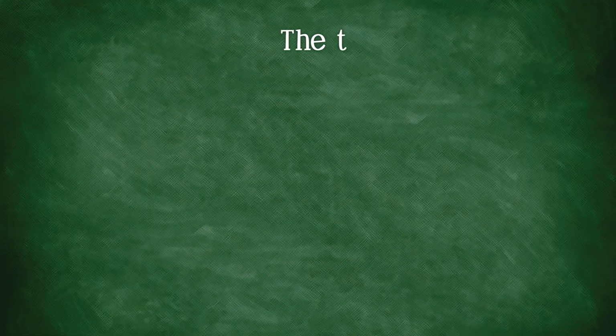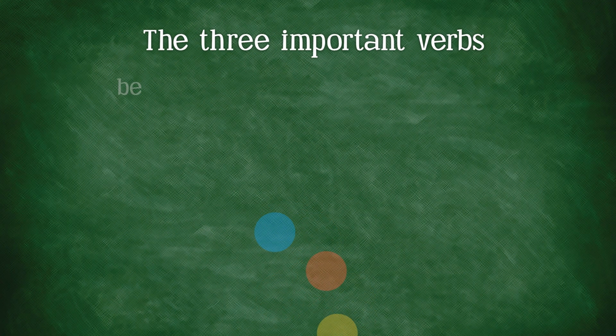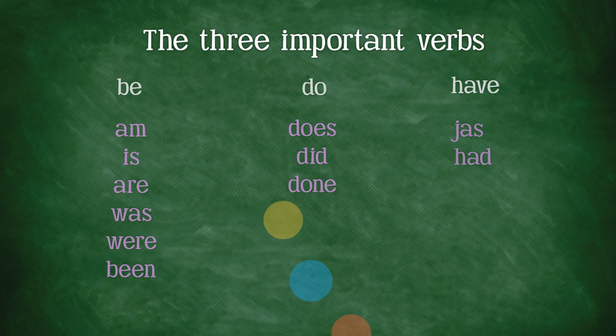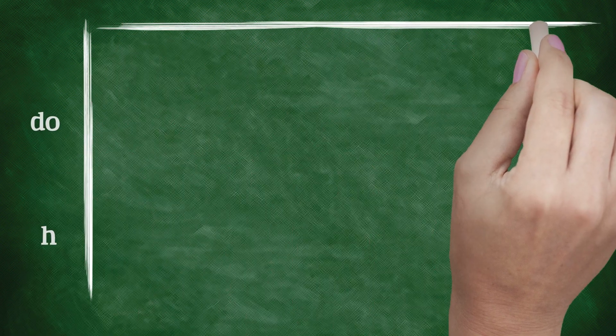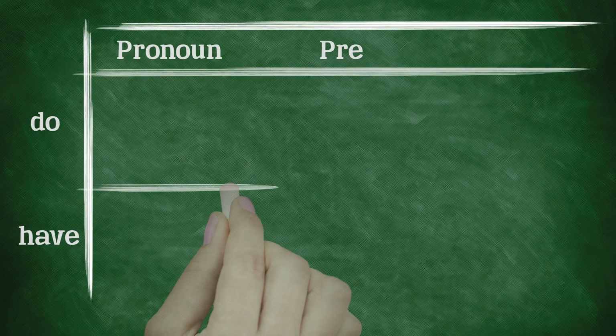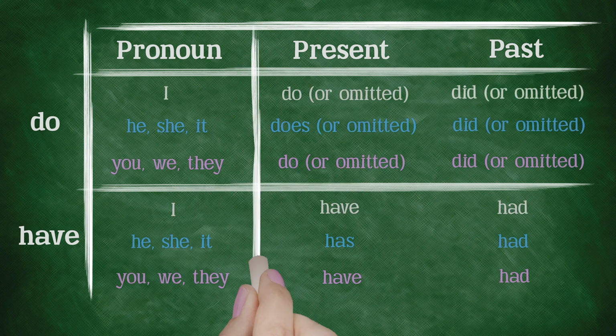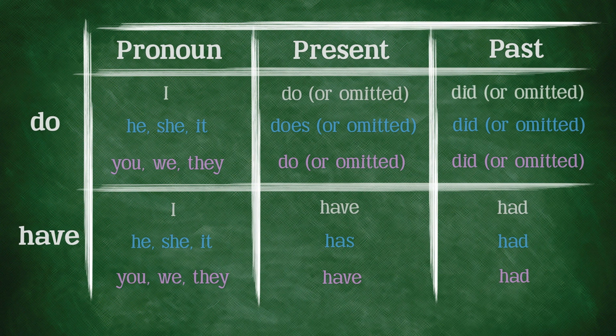If the be verb is the first thing we learn in English, then the auxiliary verbs do and have are the second and third things. Verbs are the most important words in language, especially for beginners. With only the 3 base words be, do, and have, along with the variations, a lot can be expressed. The following are some general rules for using the do and have verbs. For further explanation, please refer to future lessons that focus on these auxiliary verbs.